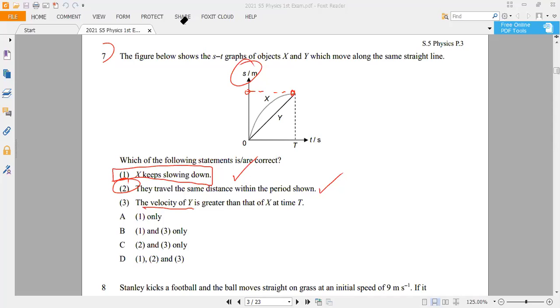And thirdly, is the velocity of y greater than x at point t? That means you only need to find the slope at the end point of these two curves. I use the red one for y. You see that this is the slope of y, but for x, the slope is here. Obviously, y has the larger slope, right? So that's why it's also correct. The answer should be D.